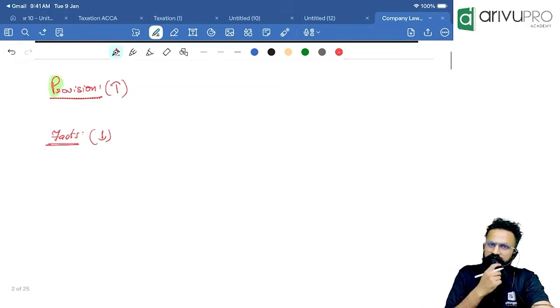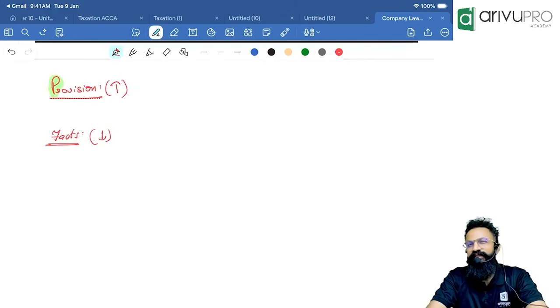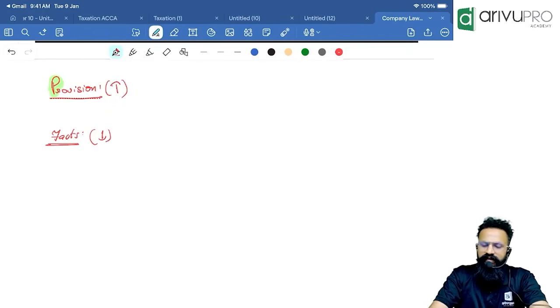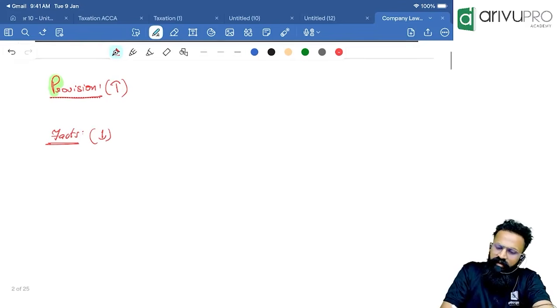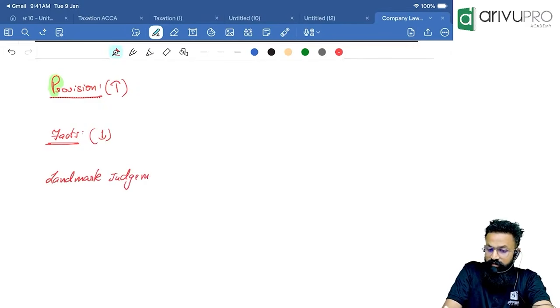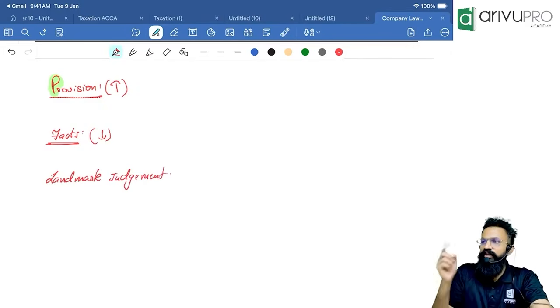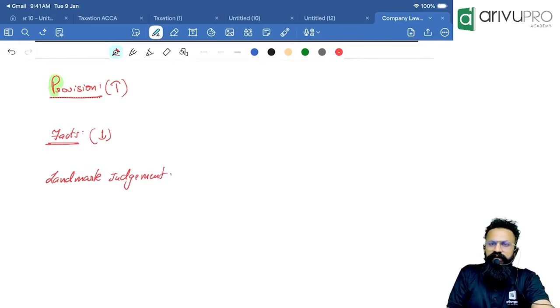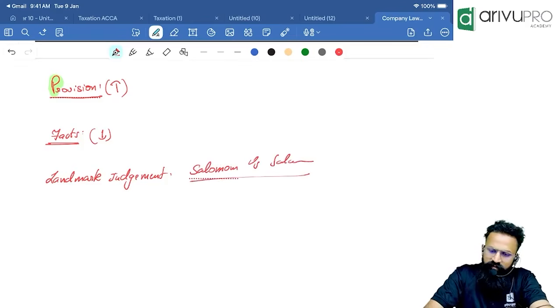Now, what is the third paragraph? If the facts they have given are similar to any of the case laws you have studied, then try to quote the case law here. I will write it as landmark judgment. So if there is any place where you think the question is similar, you can quote the landmark judgment here. In the given case, it is quite clear that the case law they are asking about is Salomon versus Salomon and Company Limited. That is where my case law will go.